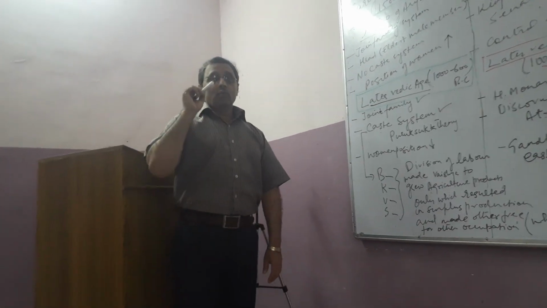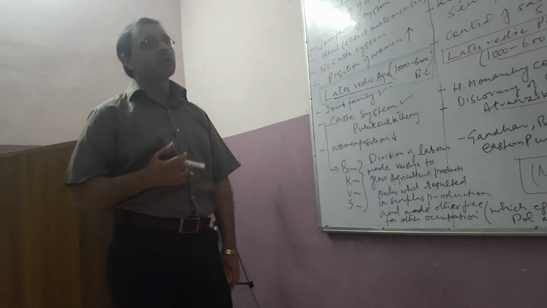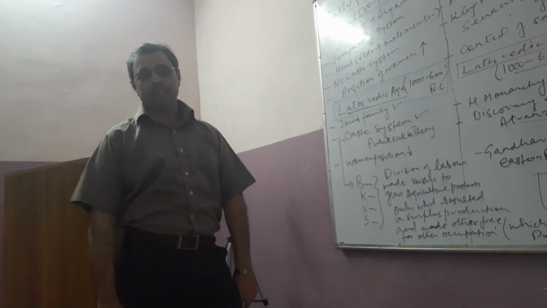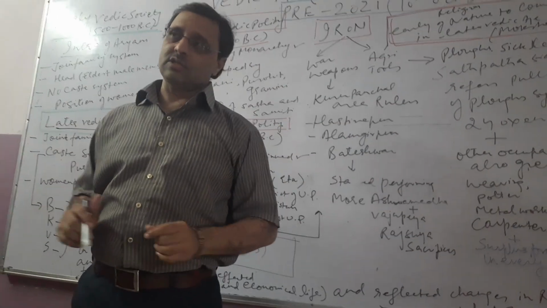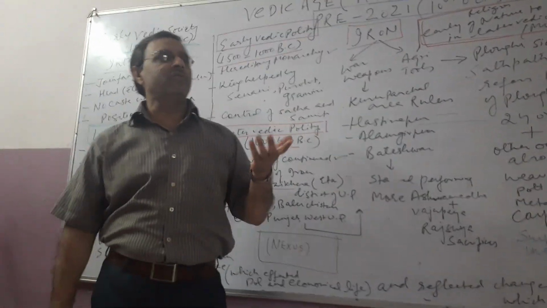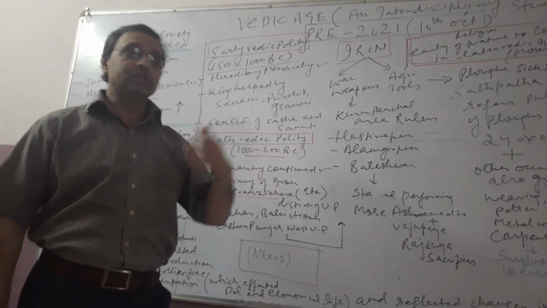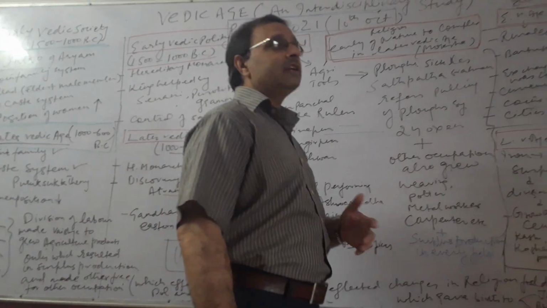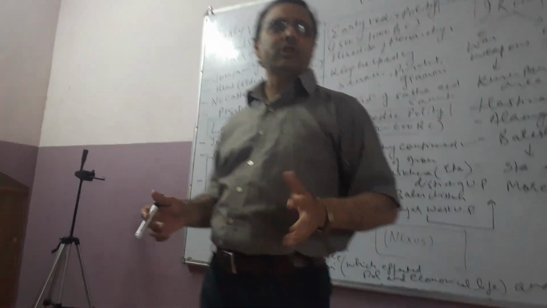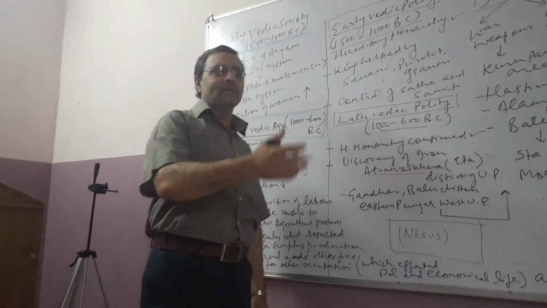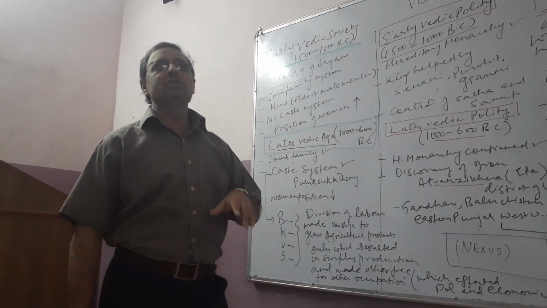Besides this, one important concept of the Indian society, the caste system, was not there. That is very much important. In the early Vedic age, there is no sign of the caste system. In any particular family, we could have instances of physicians also. Teachers could also be there, farmers could also be there, a little bit of traders could also be there. So the people were completely free to go to any job, occupation, profession according to their will and according to their talent or caliber or capacity. So that's why the concept of caste system was definitely not there, which ultimately emerged in the later Vedic age,